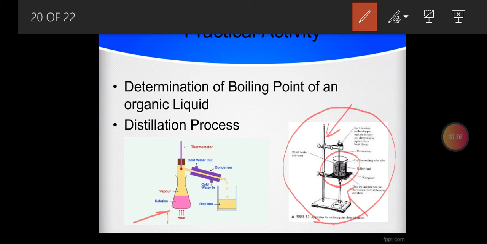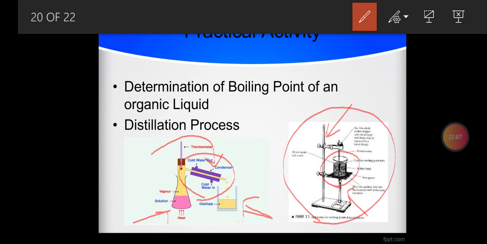As a result, one of the liquids will boil first and be converted into vapors first, and these vapors are collected by cooling them down in the condenser. There is a flow of water around the condenser that helps the vapors to condense, and these vapors are collected separately in this separate beaker.